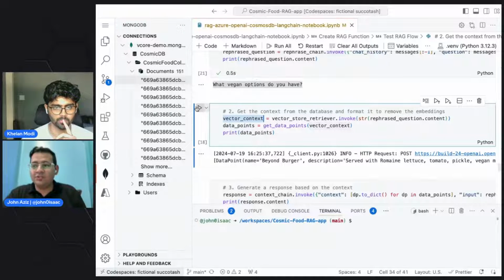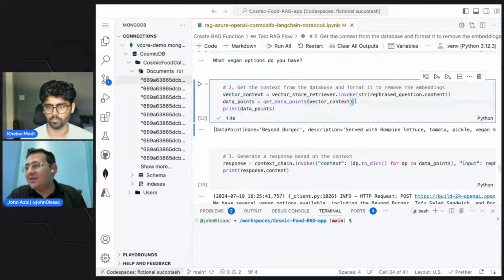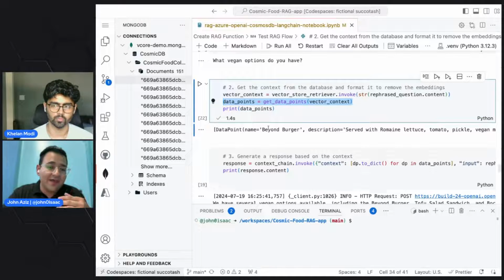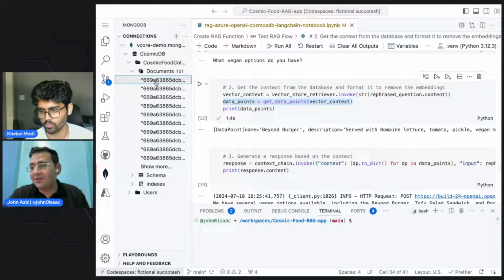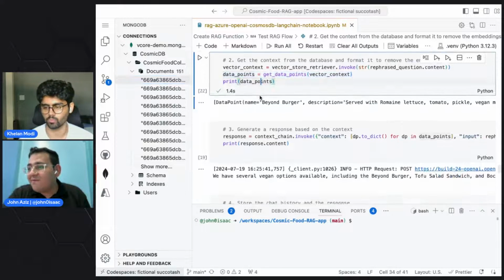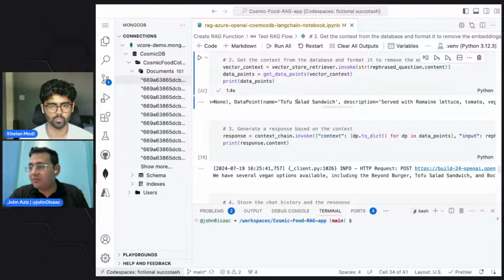There is one issue with the returned vector context. It returns the vector document, or the documents with the embeddings, and we don't need the embeddings anymore. So what we're going to do is format the returned response and remove the vector embeddings from it. So it's not huge, because if you remember, I showed you the vector is very big. So now this is what we have. This is a document from the database.